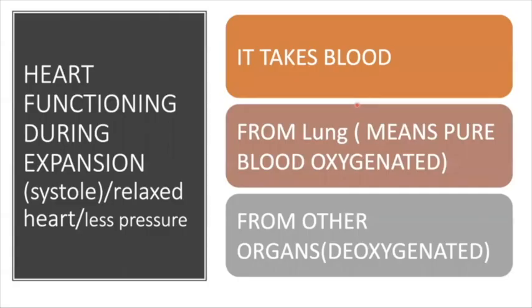So by now what we have studied is the heart function. During the expansion, it takes in the blood. That means it is taking the oxygenated blood from the lungs and deoxygenated blood from the other organs. This phase is known as the diastole, and at this time the heart is relaxed, and the pressure exerted on the arteries or the vessels is comparatively less than the pressure exerted during the contraction.